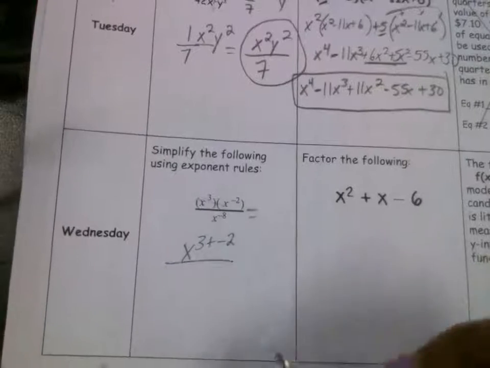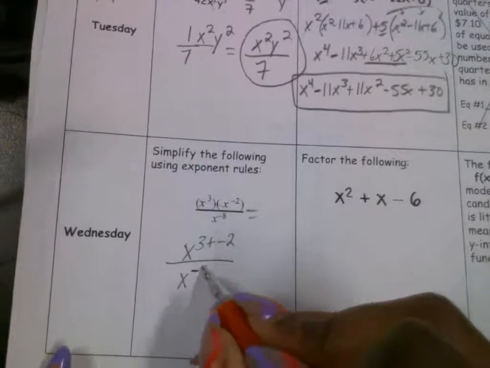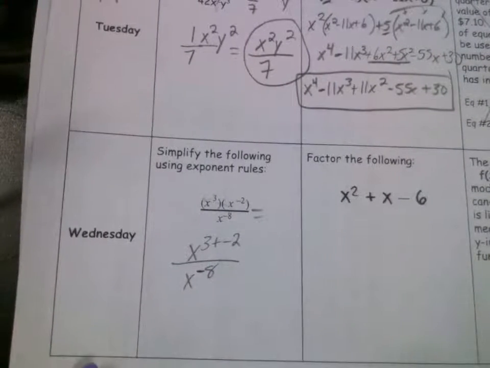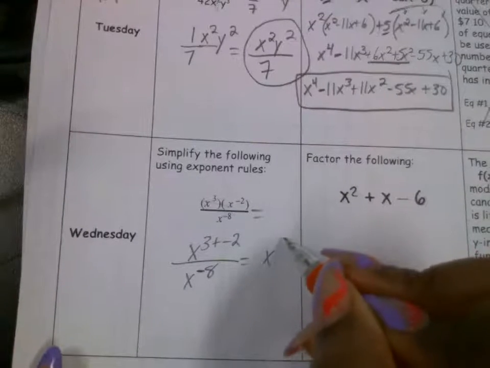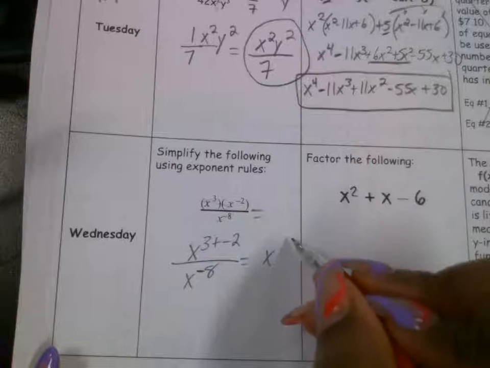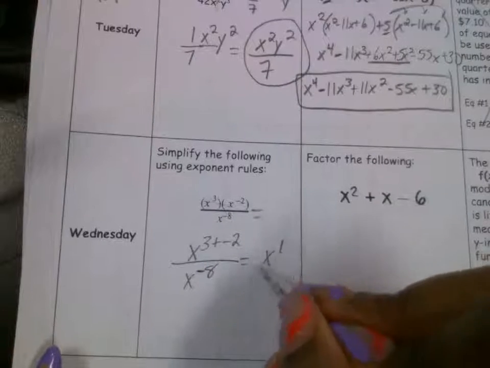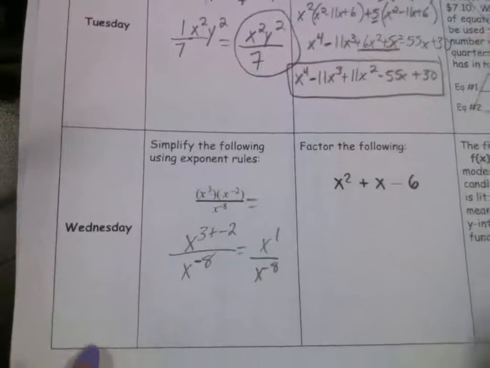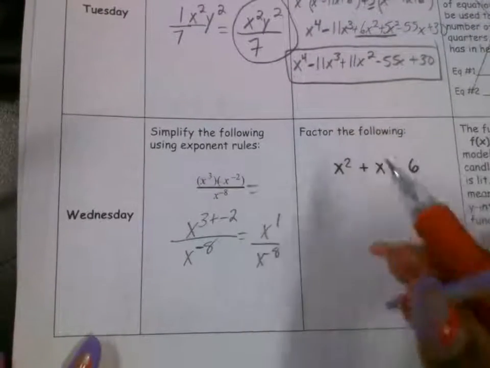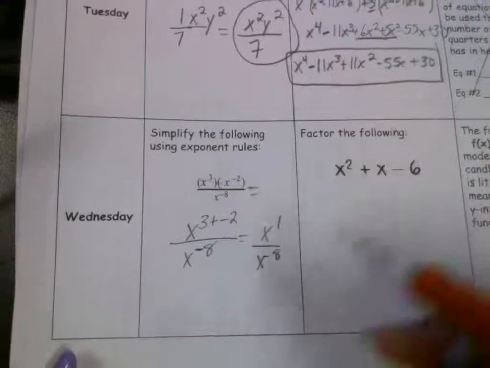And then we have x to the negative 8th power on the bottom. Negative 8, sorry. All right, so on the top, that gives us x to the what power? X to the first power. On the bottom, that's still to the negative 8. Just bring it over. Now, when you're dividing exponents with like bases, what do you do with the exponents there?